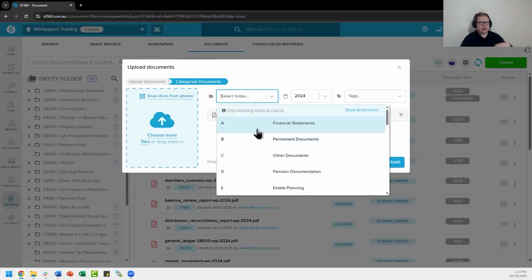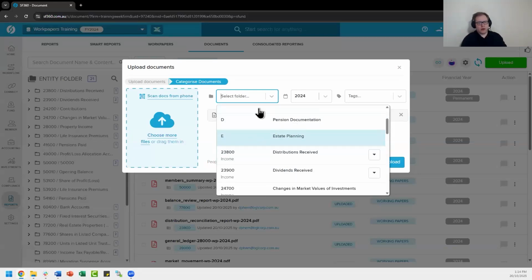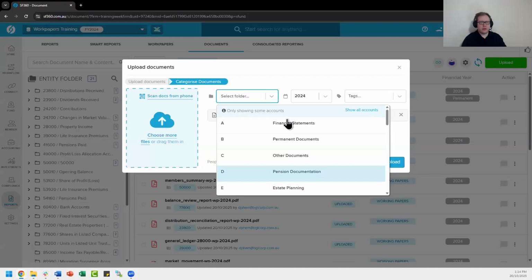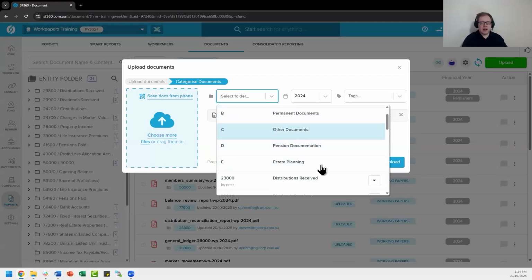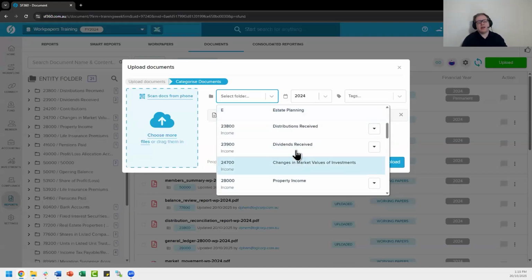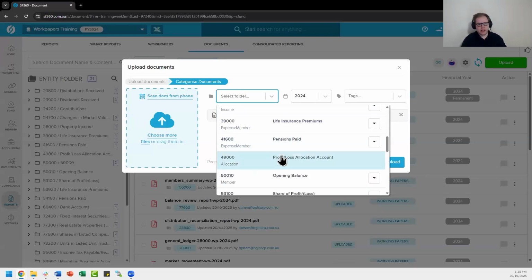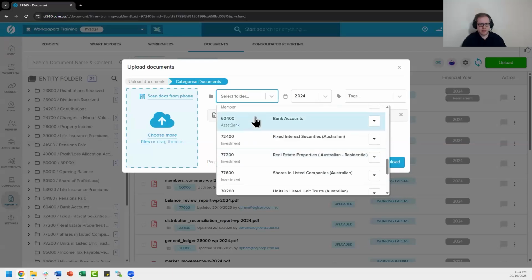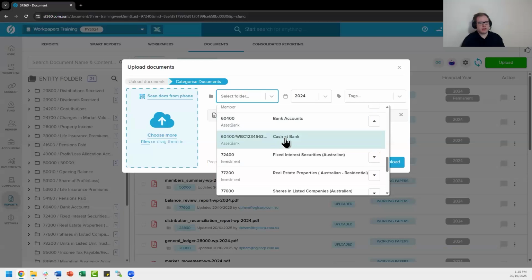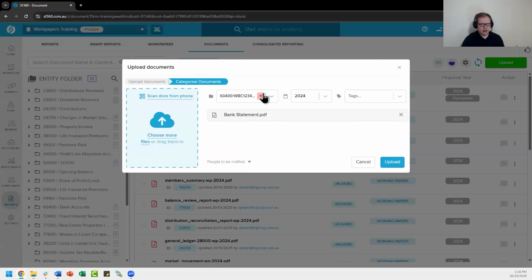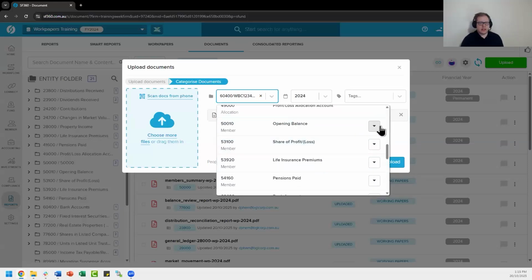Selecting the folder allows you to preemptively choose where this particular document will be attached to, whether it's in one of these schedules here, through the financial statements, permanent documents, other documents, pension documents, or the estate, or any of the individual accounts. This one was a bank account. So what we can actually do is scroll down to banks, which is bank accounts here. We can also choose to actually select specific accounts. So if you had particular statements that were related to a specific security or anything in particular, you do have the option to select those specific details.